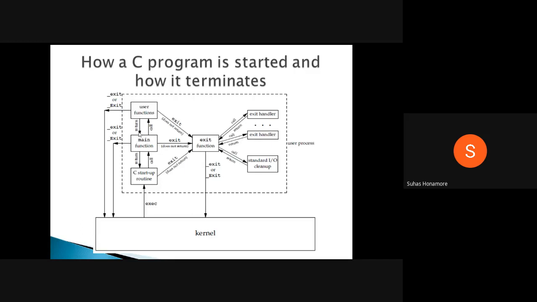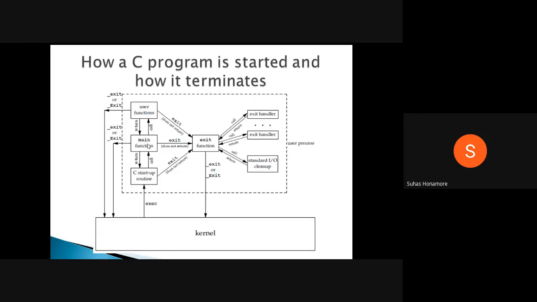Same thing here also: some destructor kind of things, that is memory cleanup, will happen. So consider here the kernel's exec function is executed, and it calls the C startup routines. That is, any files, memory, or IO devices required for that process will be given here. After the C startup routine, the main function will start executing.